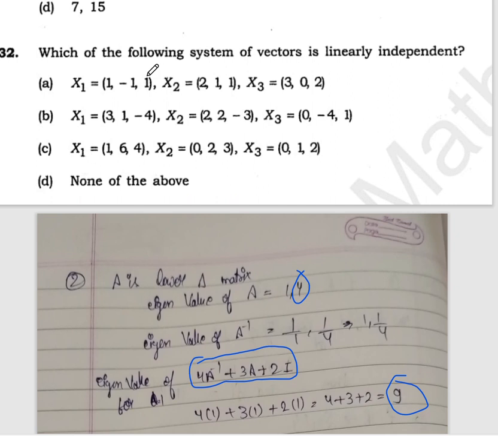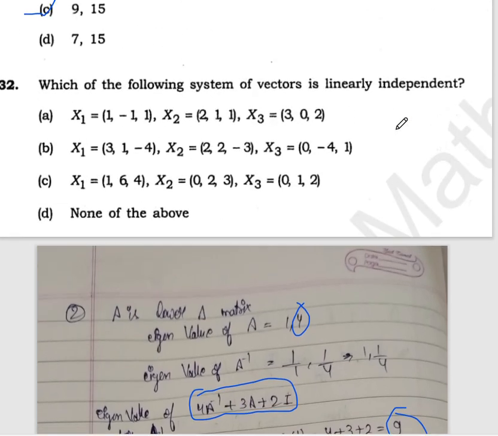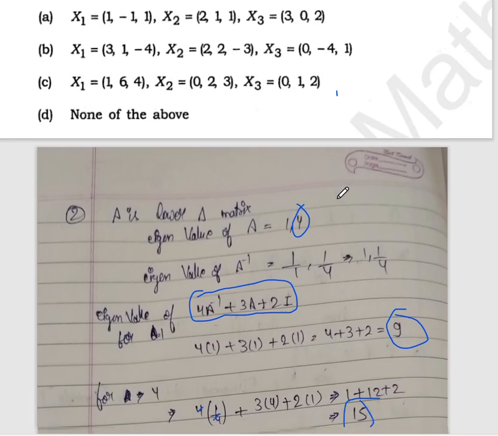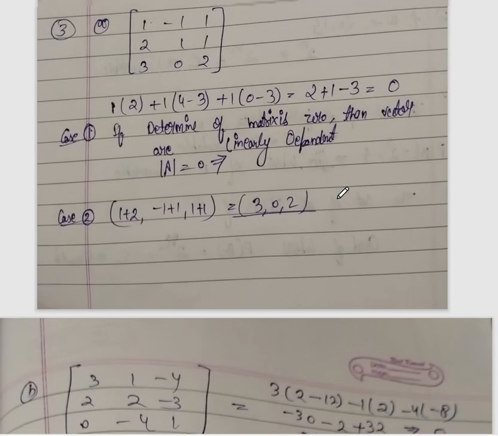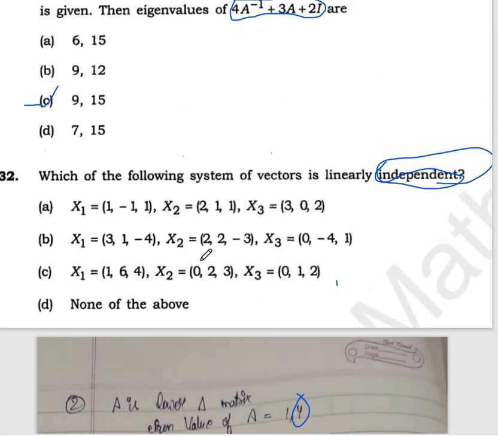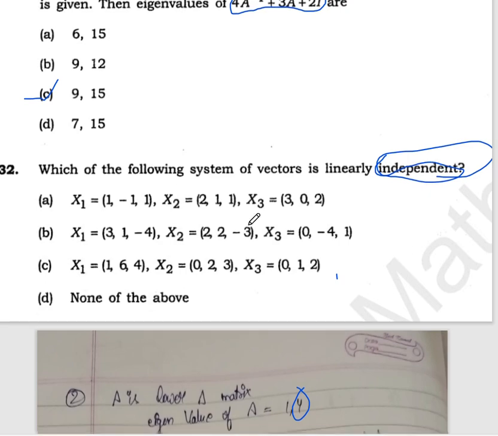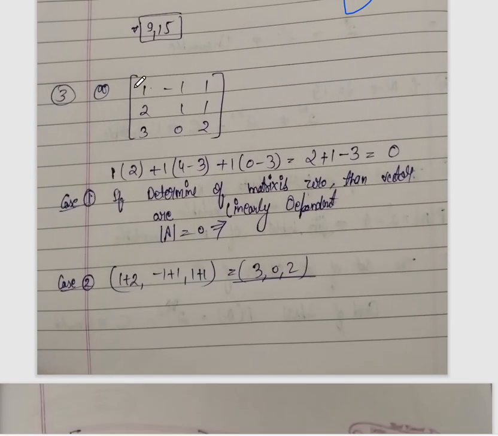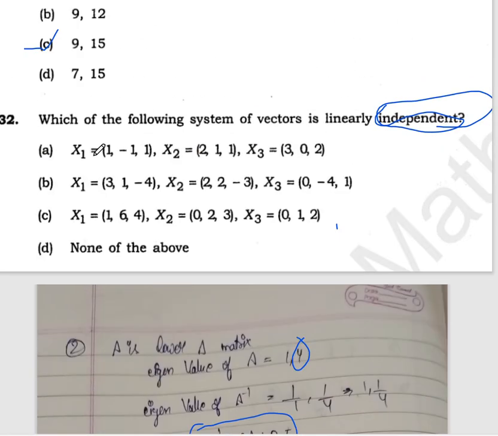Now the next question is: which of the following systems of vectors is linearly independent? Linearly independent means we find the determinant of these vectors. We easily form them into a matrix: first vector as the first row, this the second row, and this the third row.